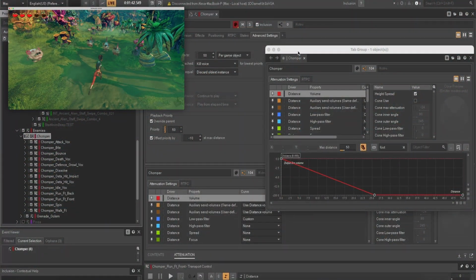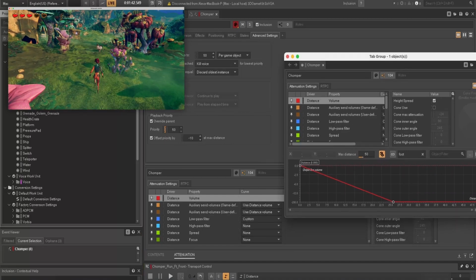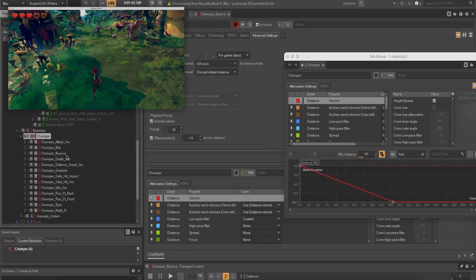Using playback priority, attenuation, and RTPCs, I limit the amount of Chomper sounds and footsteps that play at once.